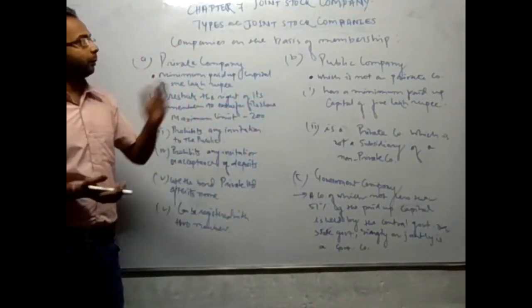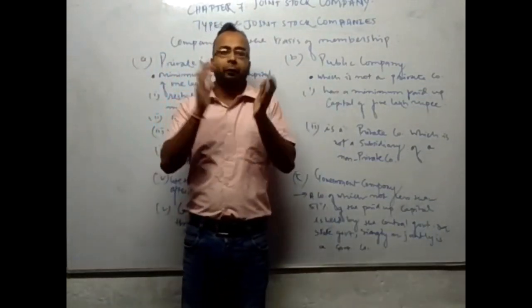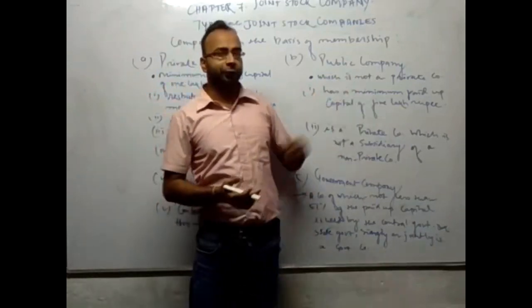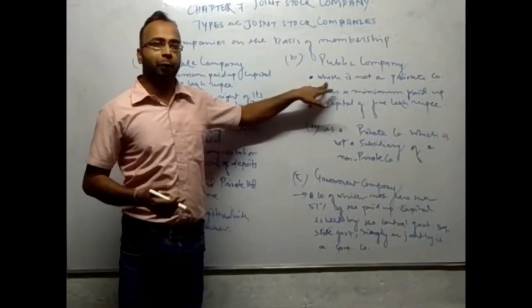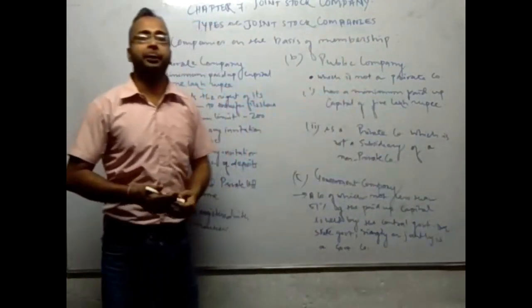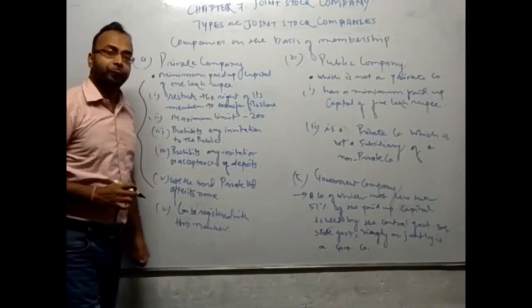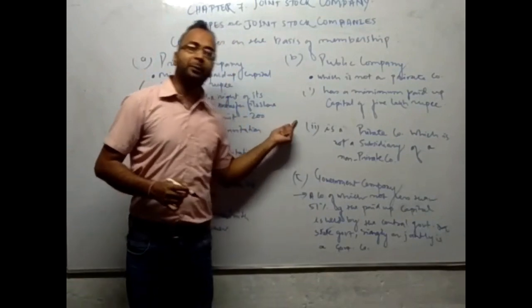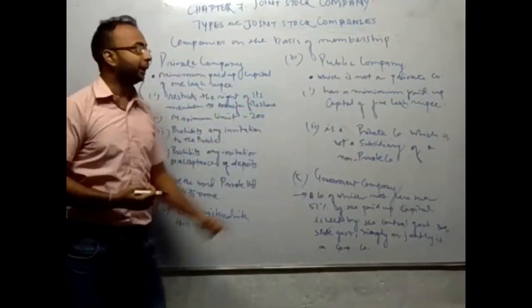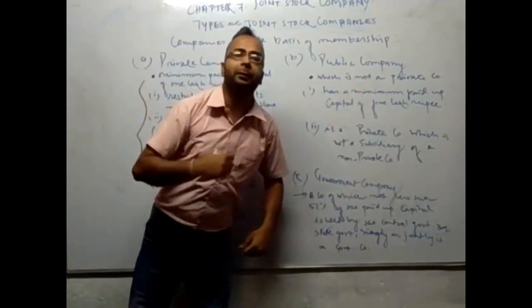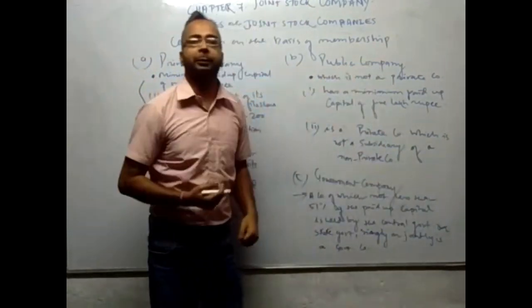Now let us see about the public company. The definition is very peculiar. At the first look, it will look very peculiar because it is written over here. You can see on the board. Public company is a company which is not a private company. Just see this point. It means not a single point which pertains to private company will be included in public company. So it is just the opposite of private company.